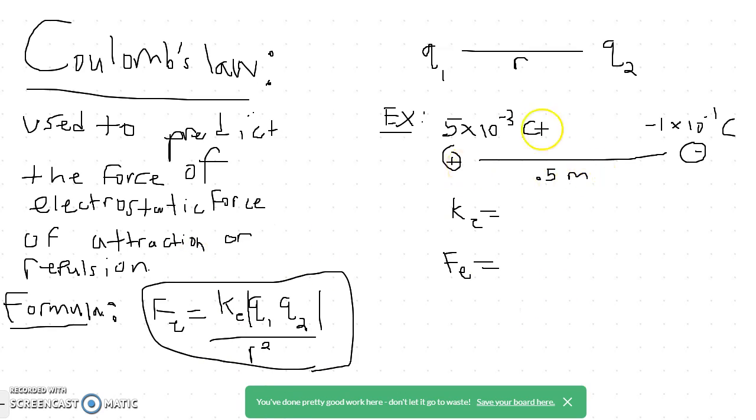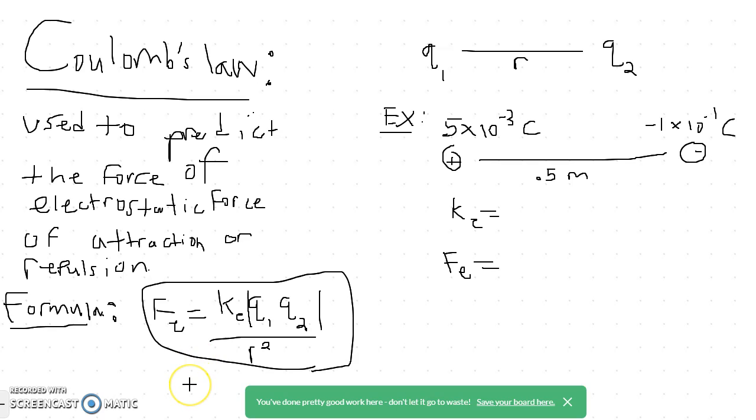Now let's look at this model. This model presents a positive charge of 5 times 10 to the negative 3 coulombs, and then a negative charge of negative 1 times 10 to the negative 1 coulombs. And then it has a distance of 0.5 meters. And we are trying to determine the magnitude of the force between these two charges.